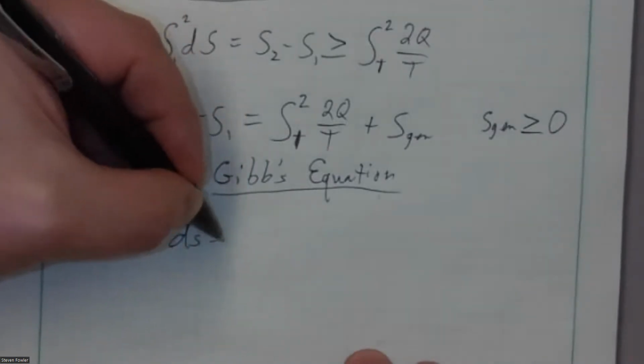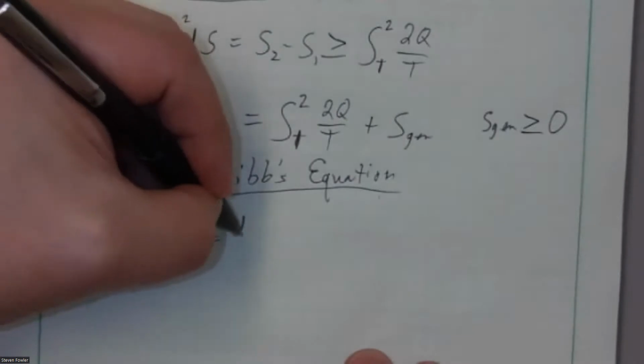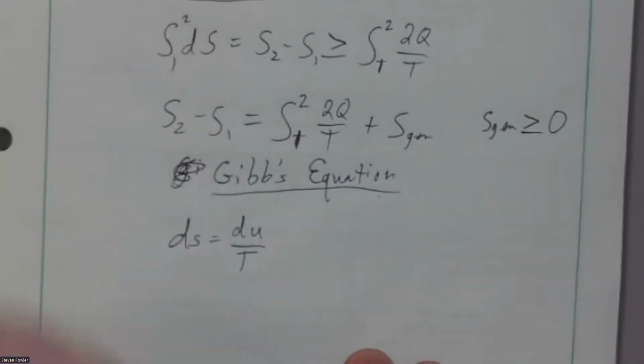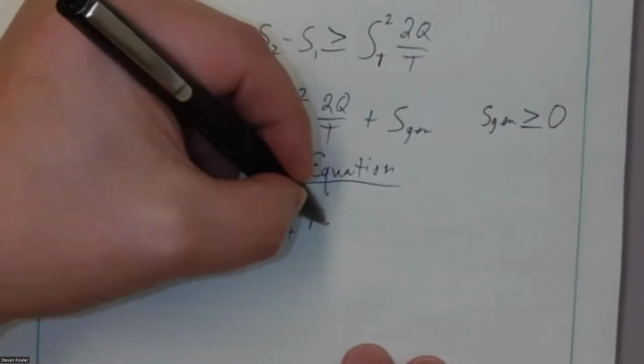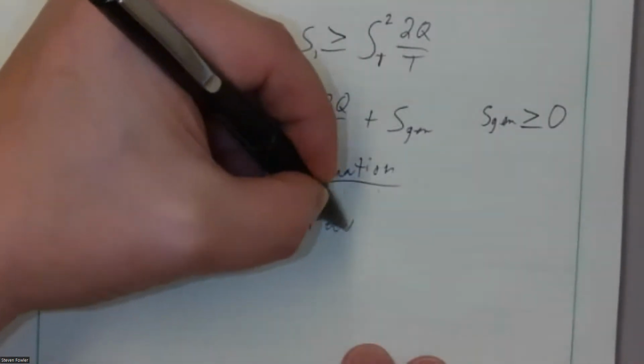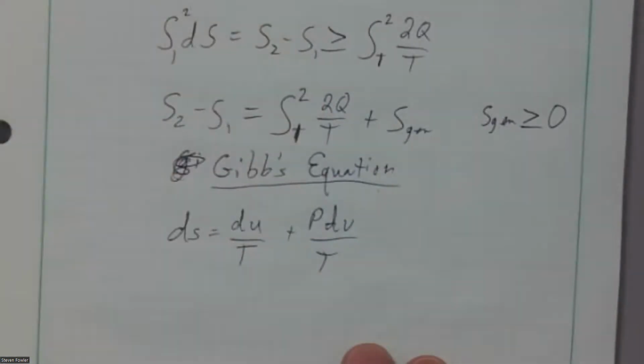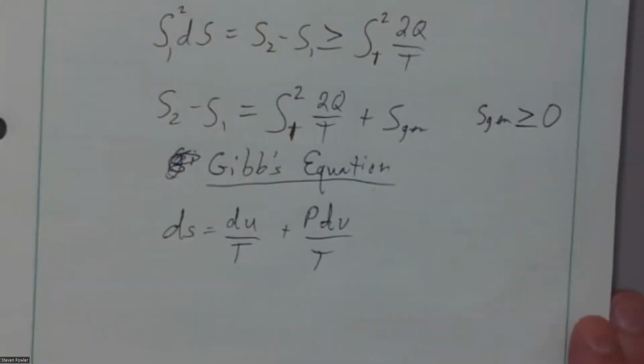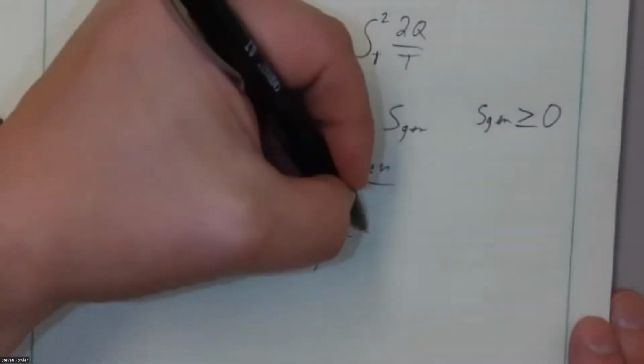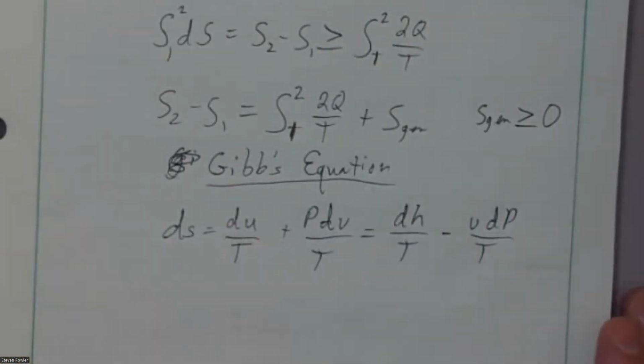The Gibbs equation essentially tells us that a change in entropy is going to equal a change in internal energy divided by temperature plus pressure times the change in specific volume divided by temperature. Or it's also equal to a change in enthalpy divided by temperature minus specific volume times a change in pressure divided by temperature. This is a little s. These are all little variables, except for pressure and temperature. These are what we call intensive properties per unit mass.